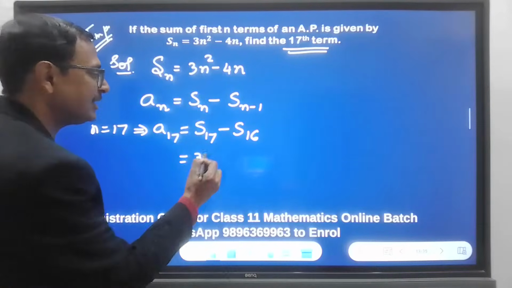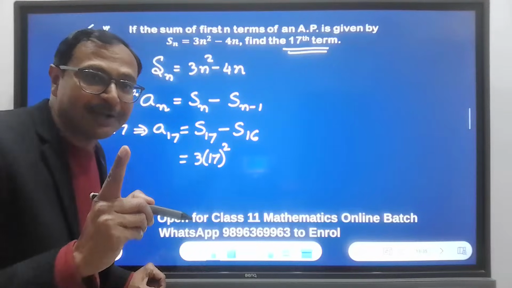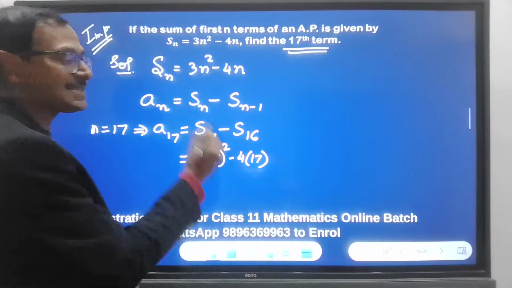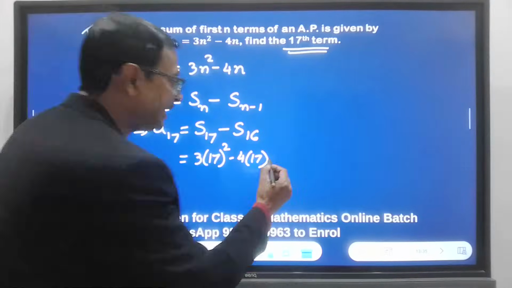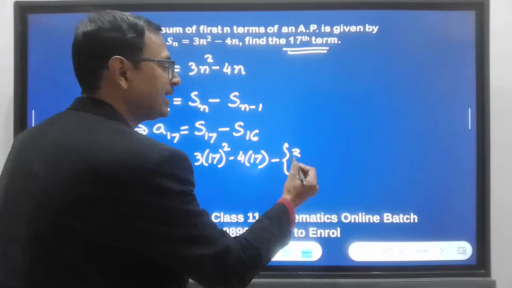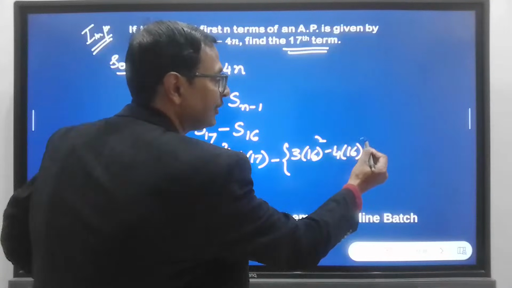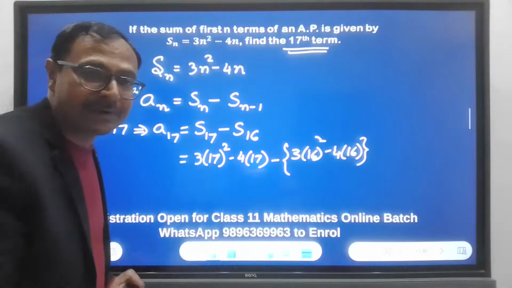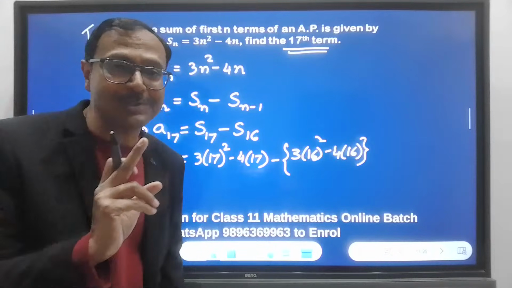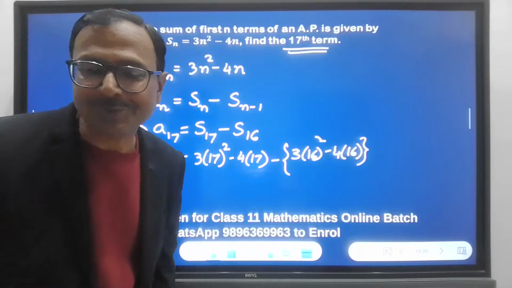So 3 into 17 square, and look at the smart work now. What I am going to do is very important here, okay? 3 times 17 square minus 4 times 17. This is S17. Got it? And minus, I'll put it in the bracket, S16. Put 16 here: 3 times 16 square minus 4 times 16. Don't start removing the brackets. Please don't do it, because that's where you will land up spending too much time on the question, and that too on a question which doesn't require that much time.